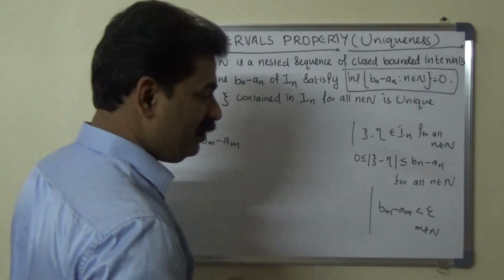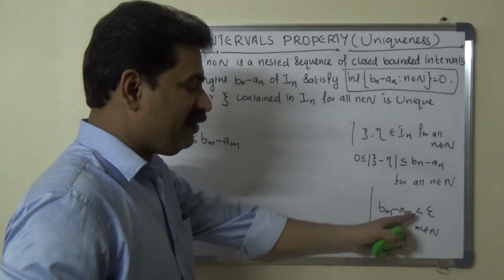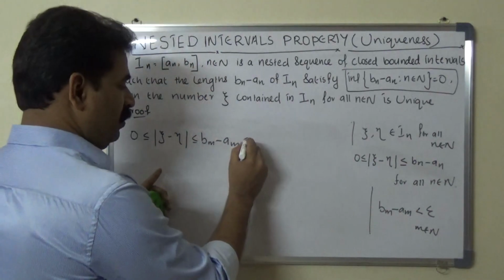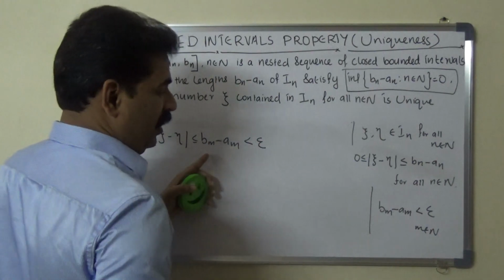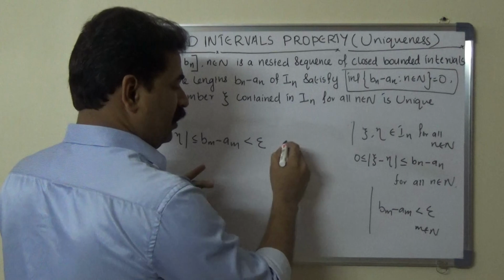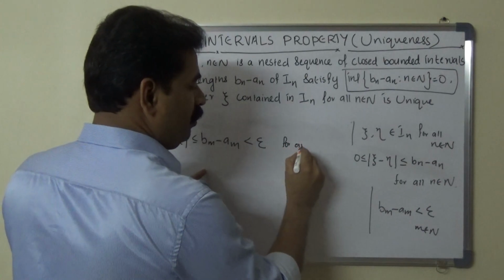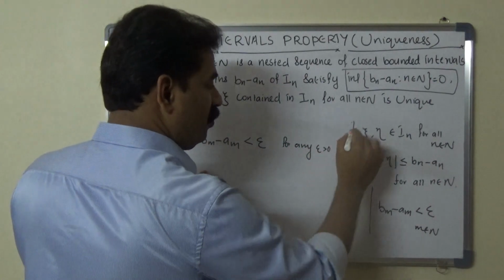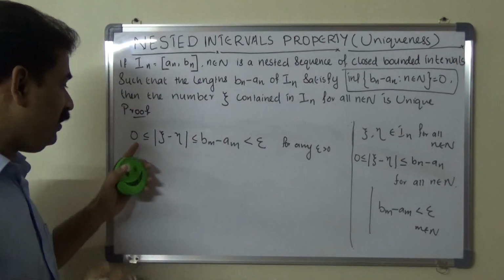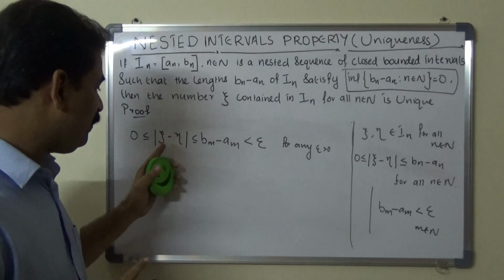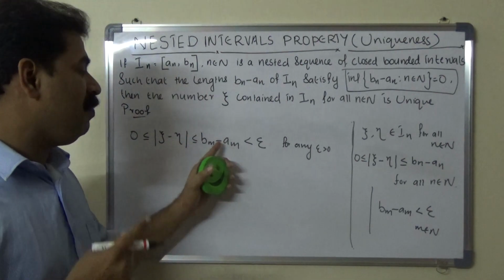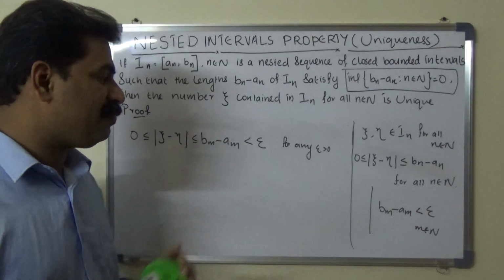But bm minus am is less than epsilon for any epsilon greater than 0.